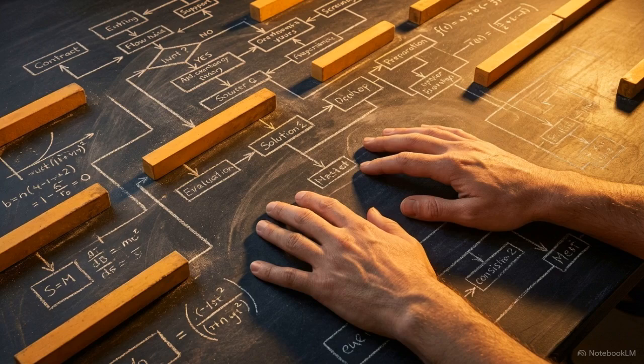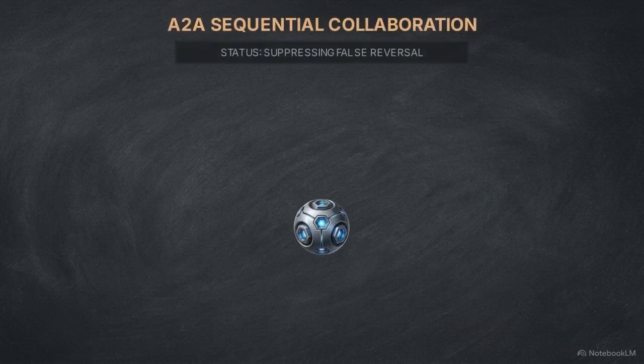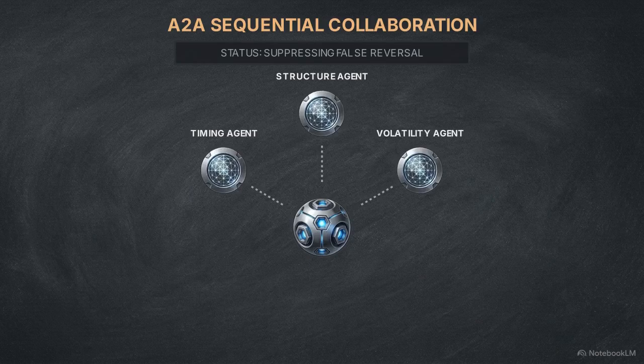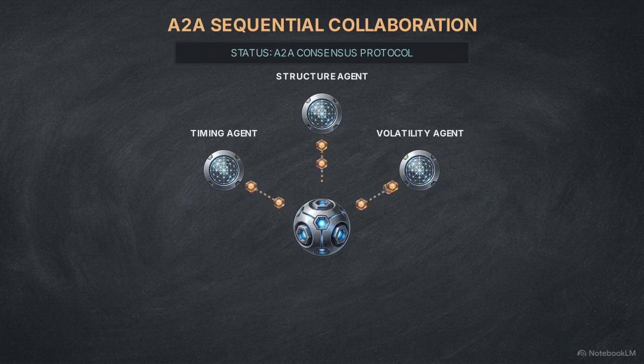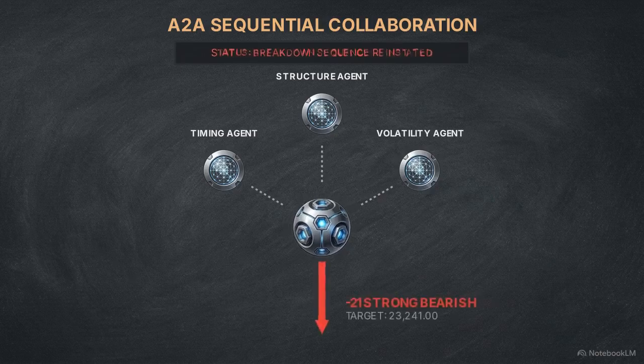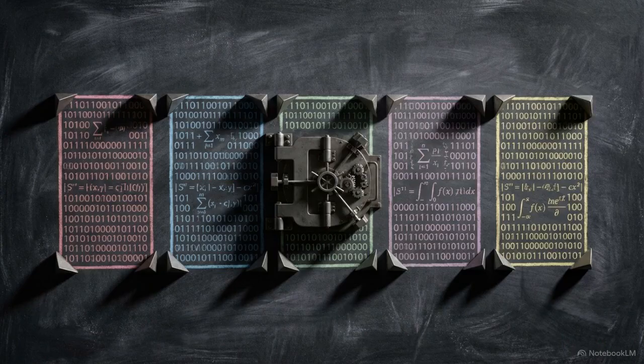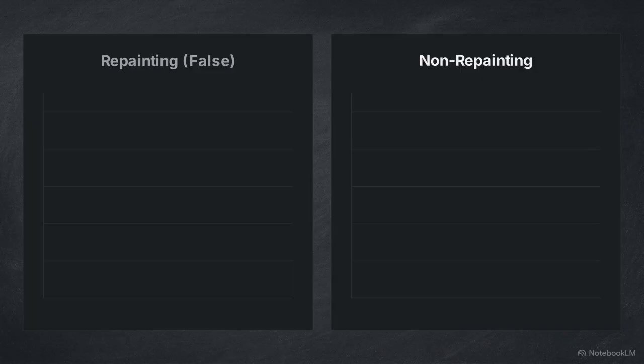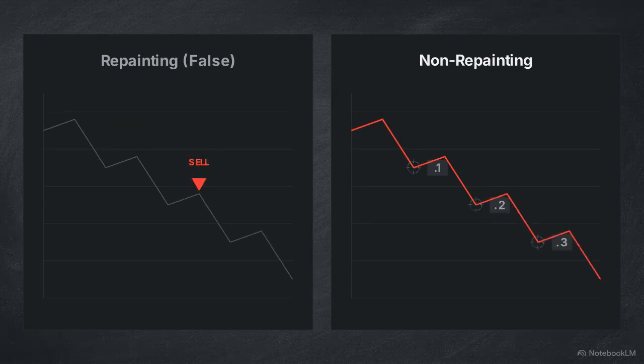Once the false reversal lost its momentum and decayed, the internal agent-to-agent collaboration confirmed the resumption of the trend and deterministically reinstated the breakdown sequence. It did this while maintaining strict non-repainting integrity. Non-repainting integrity is an architectural mandate, ensuring that a system never retroactively alters its historical visual tags or data to appear more accurate in hindsight.